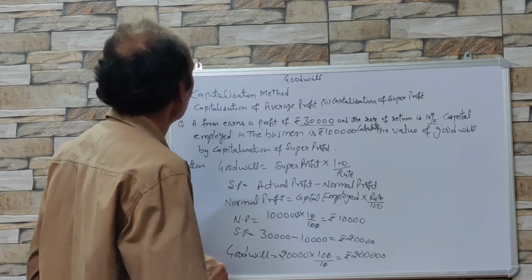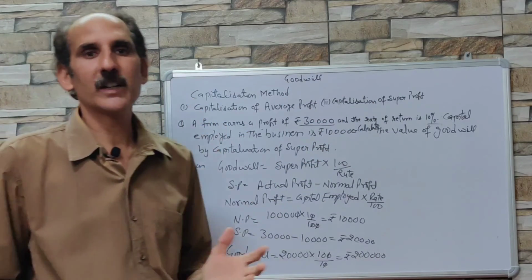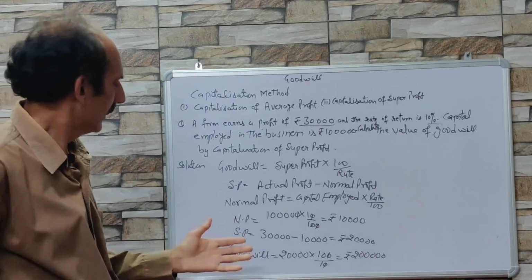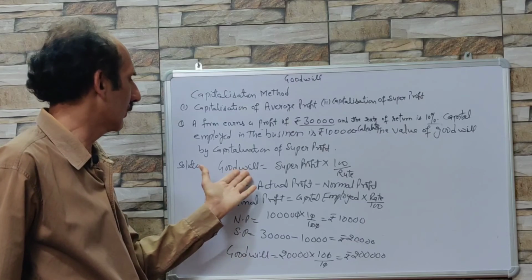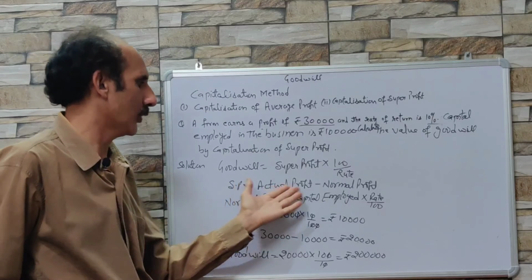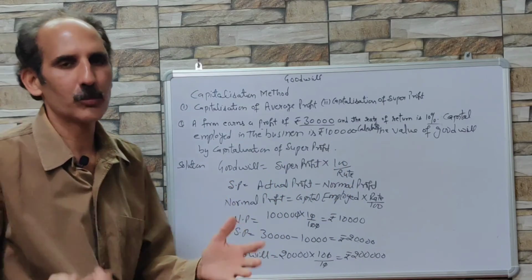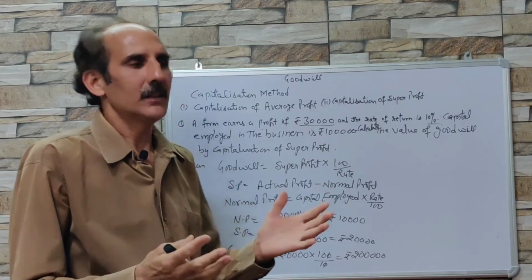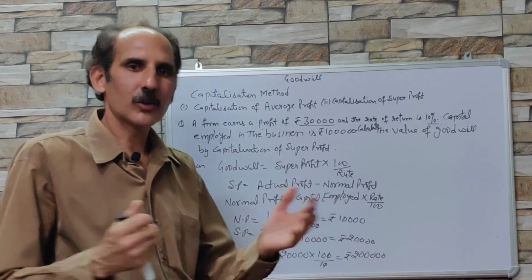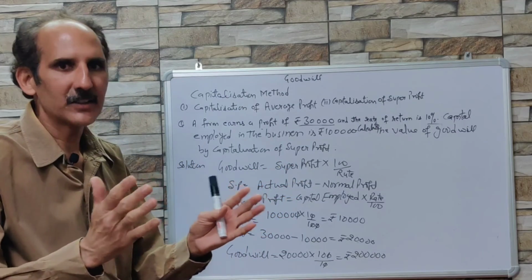So under capitalization of super profit, we have to calculate the super profit, and then according to this formula, goodwill is super profit into 100 upon rate. And what is super profit? That is actual profit minus normal profit. Actual profit is generally given in the question. If actual profit is not given, then we are given the profits for 3 or 4 years, and then we find out the average of those 3 or 4 years.